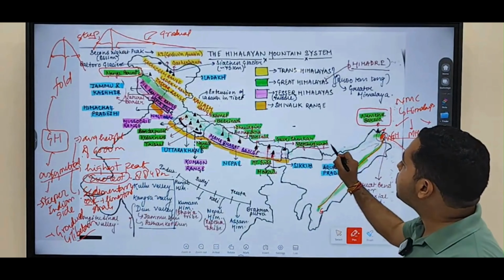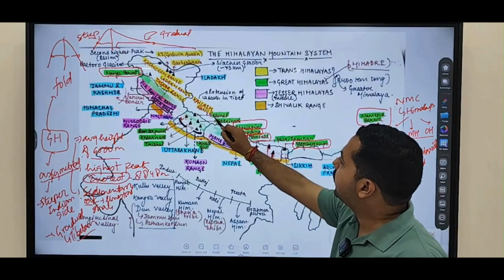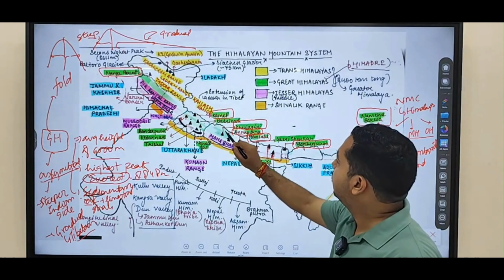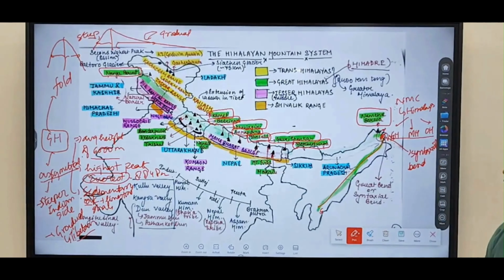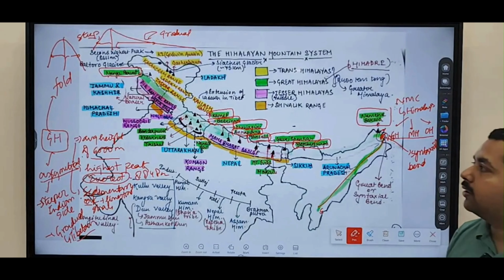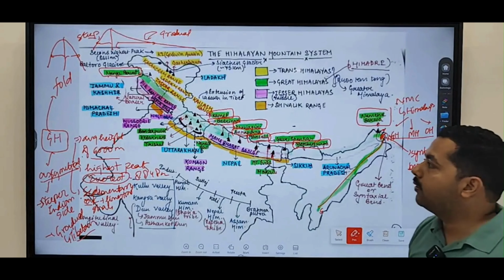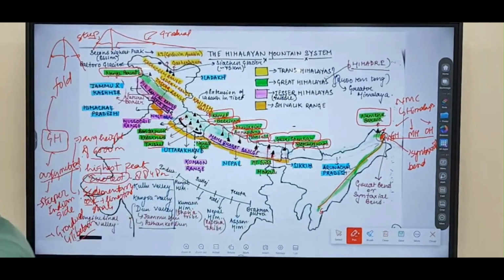Clear? Another is Mansalu, Annapurna, Dhaulagiri, Kamet, Gauri Shankar, Badrinath. All these are examples of the Greater Himalayan ranges. You can see Kedarnath, Trishul, Bandarpunch. All these are nothing but Greater Himalayan ranges. So Mount Everest, Kanchenjunga, Dhaulagiri, Kamet, Mansalu, and there is also a peak here which is referred to as Burla Mandata.